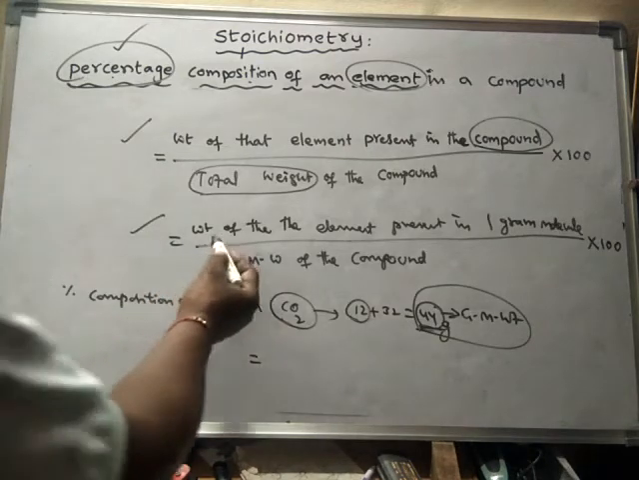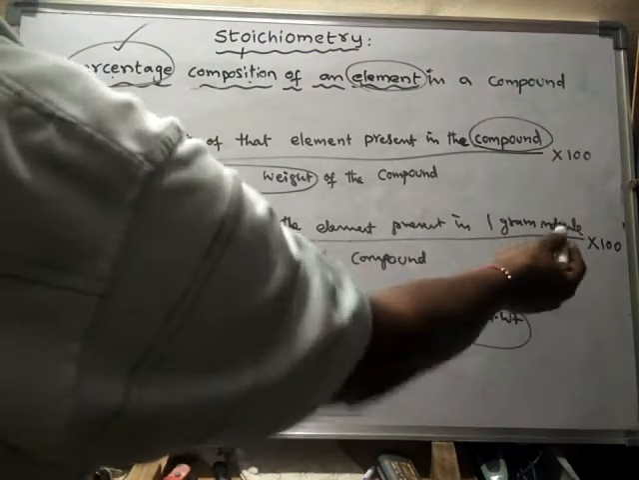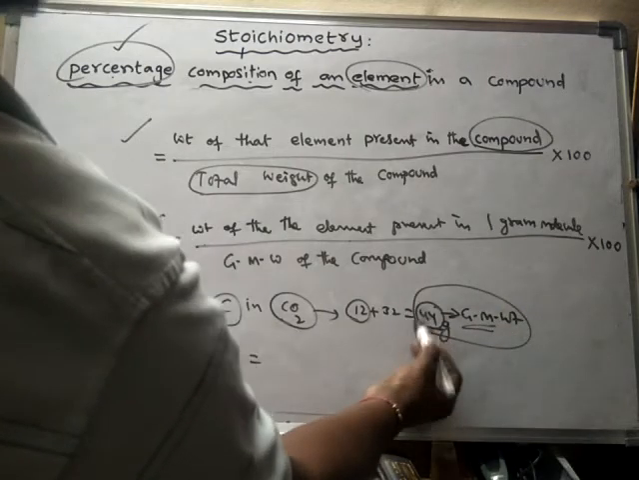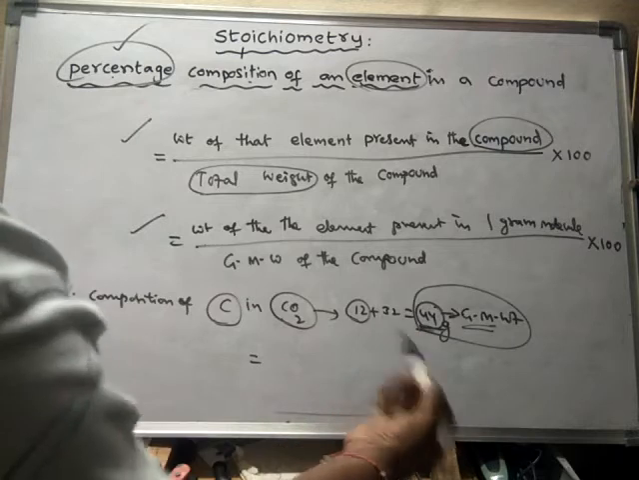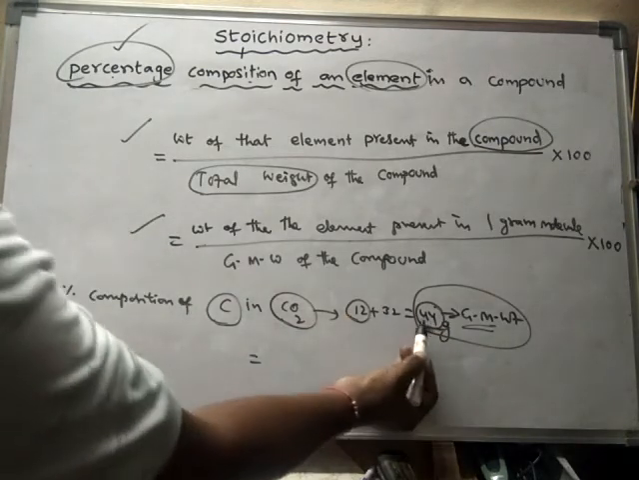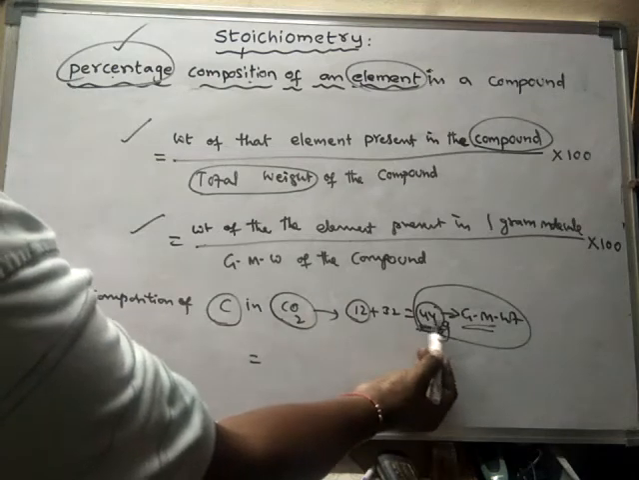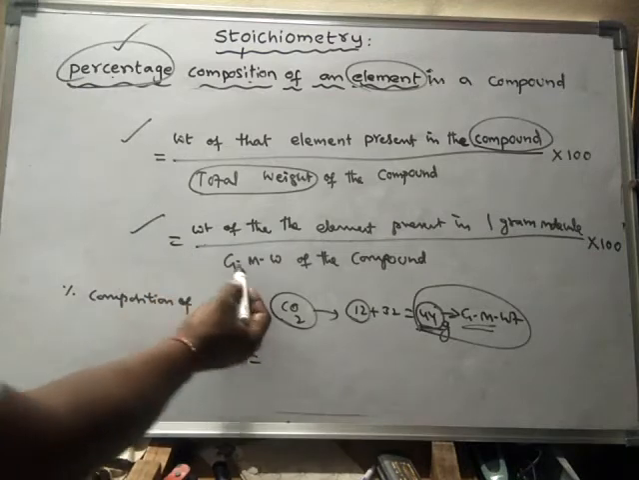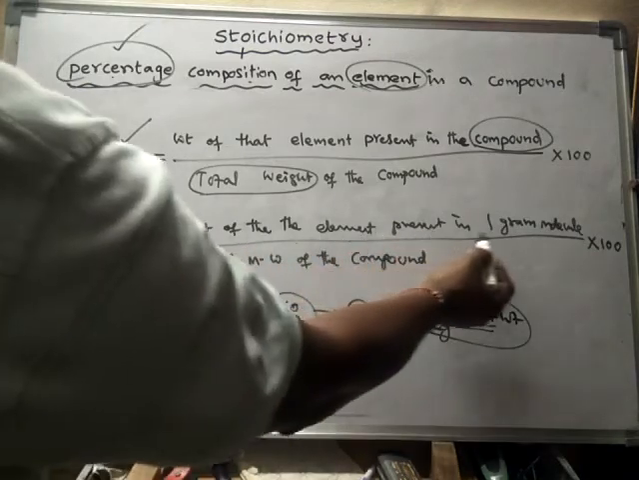Okay, so what is the weight of the element present in 1 gram molecule? 1 gram molecule means its molecular weight. The molecular weight of a compound is said to be its gram molecule. So 1 gram molecule of carbon dioxide is 44. So in 44 grams, how much carbon is present? 12 grams.